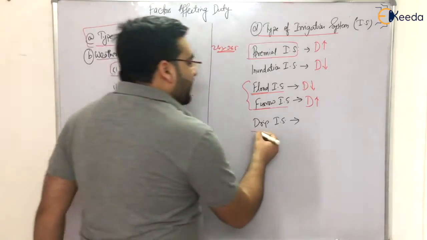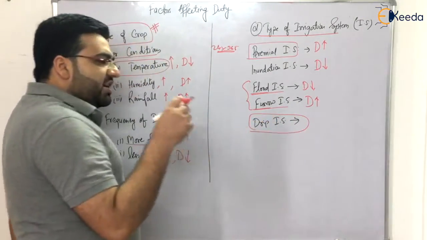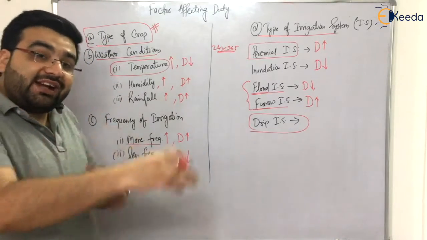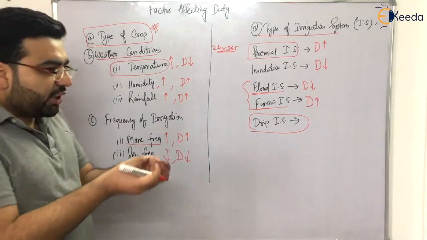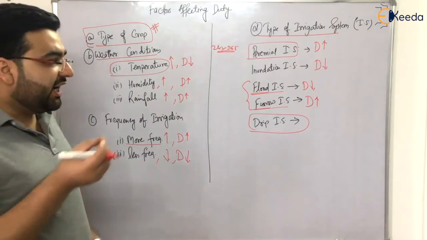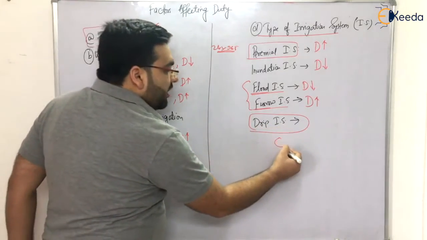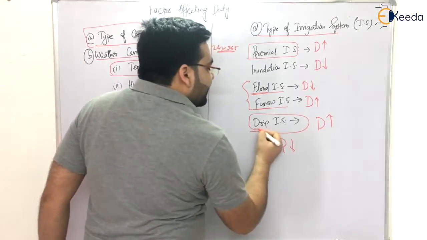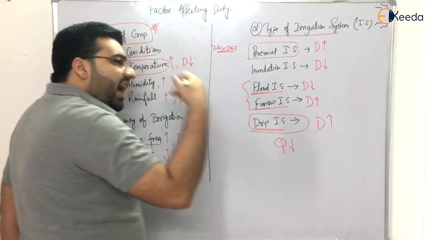Now coming to the drip irrigation system, always remember that drip irrigation is the most appropriate system for arid regions. In arid regions, we require a very small amount of water for irrigation. It means that if discharge is very less, the duty will be very high. So the drip irrigation system has the highest duty.